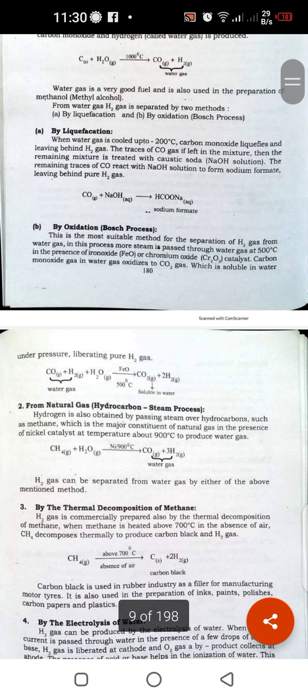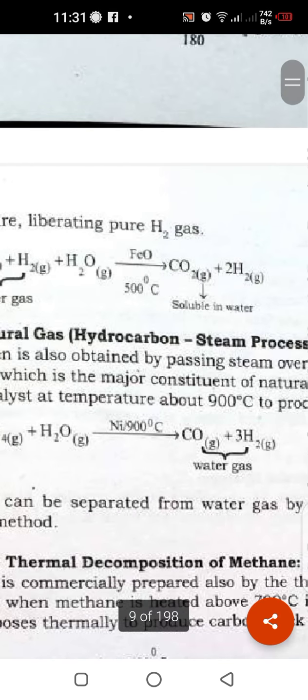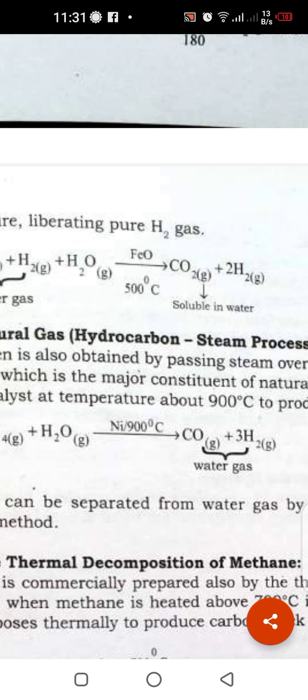The second method, by oxidation, is the Bosch process. In this reaction, water gas reacts with water, and the temperature is 500 degrees centigrade. Ferrous oxide or chromium oxide is used as catalyst. Then CO2 plus H2 is separated.